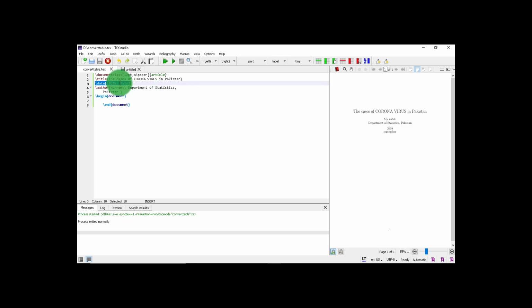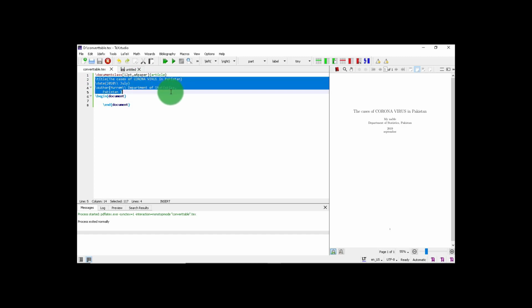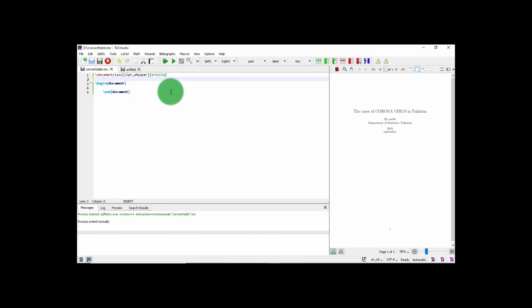So remove these commands before the beginning of the document. Leave the document class command and begin and end document. Now I am going to begin my own title page.